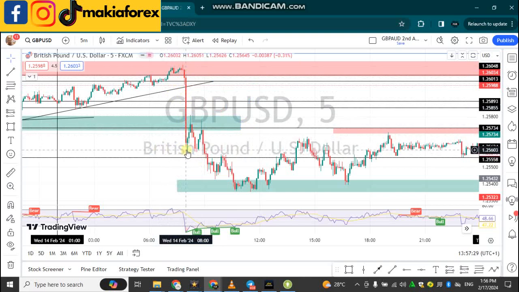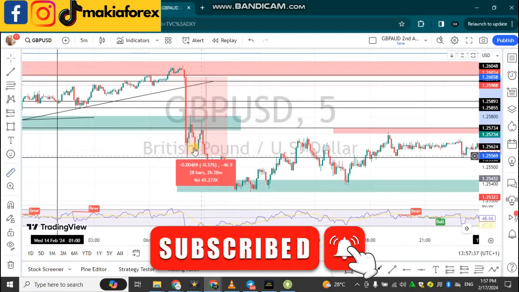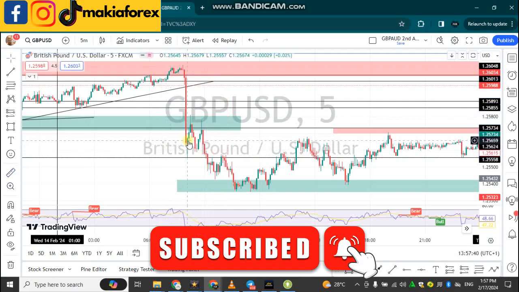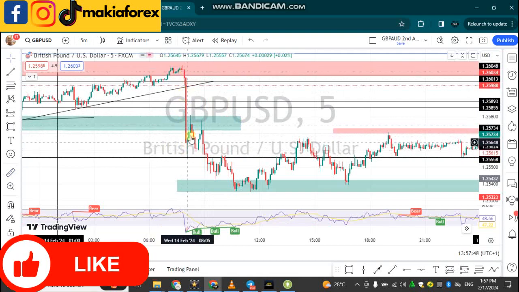Then we can see that it also dropped to this area. You can clearly see over here. So I will say for the 7 pips, because the next 5 minutes candle was also bearish before it started pulling back up. Because the news was bearish, what happens after the first candle is bearish, the second candle will pull back and go back to the bearish direction.